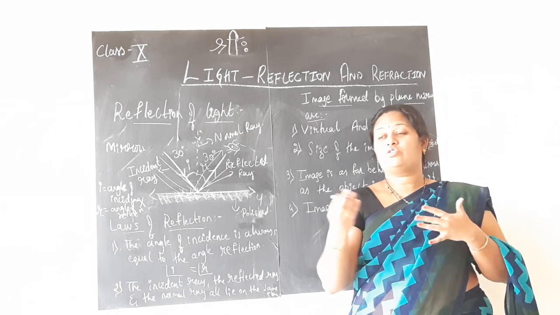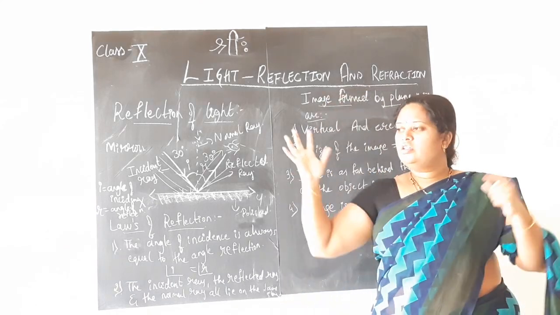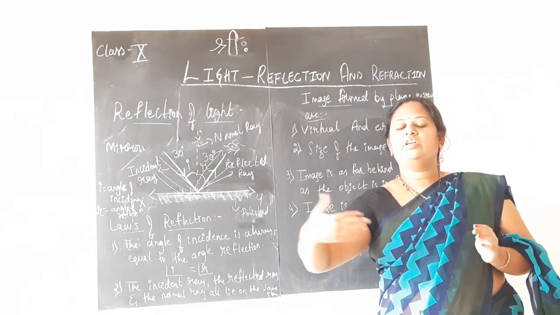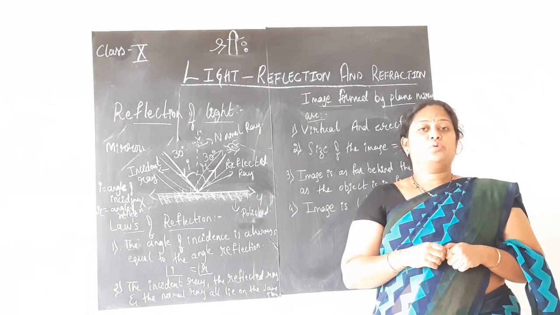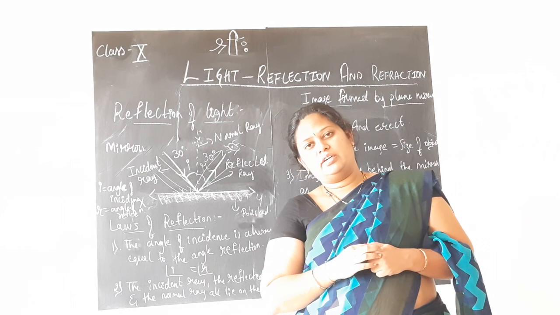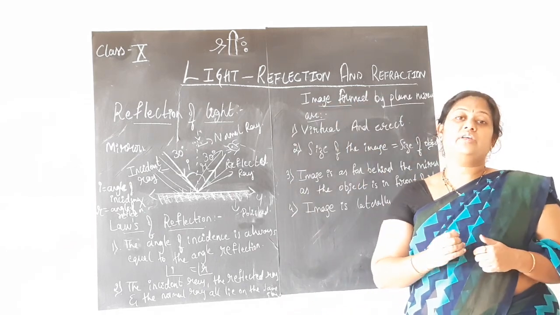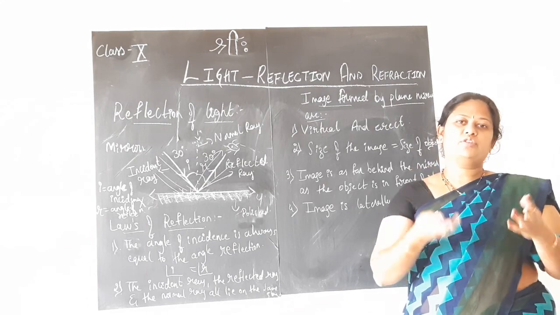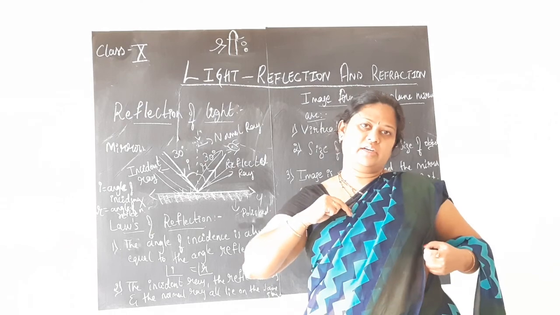All that I will explain to you. In types of convex and concave mirrors, when you study, you will understand all that. Why the bigger lorry is appearing so small in the rear view mirror of the vehicles. You will understand all those concepts, children. So the image of that lorry is formed in the rear view mirror of your car or any vehicle it may be. So the lorry is the object, but you can see the image there. The best example is a mirror. Of course, you can see yourself in the mirror. So that is, you can see your image in the mirror.